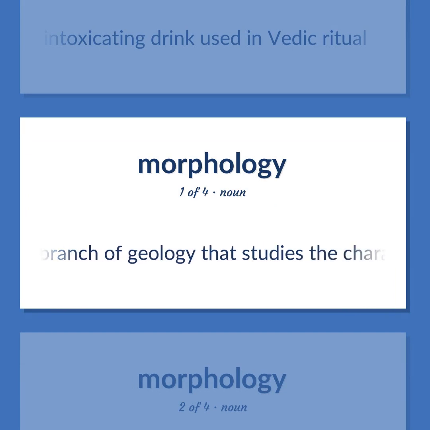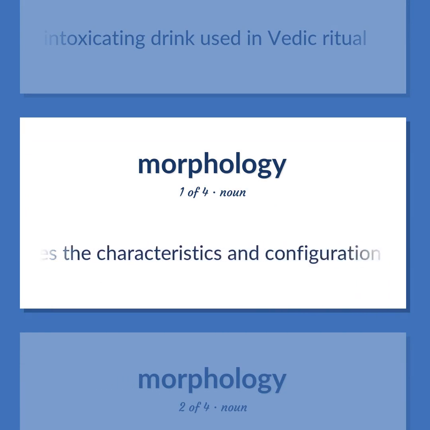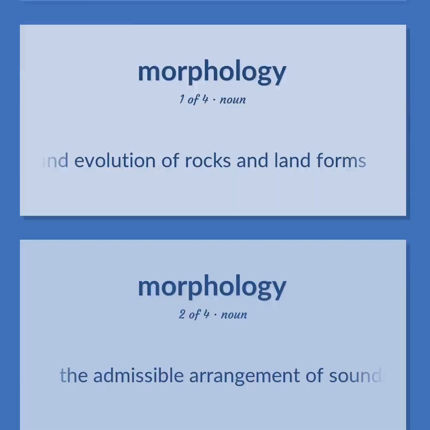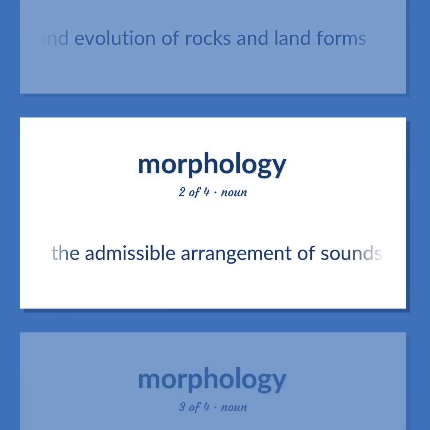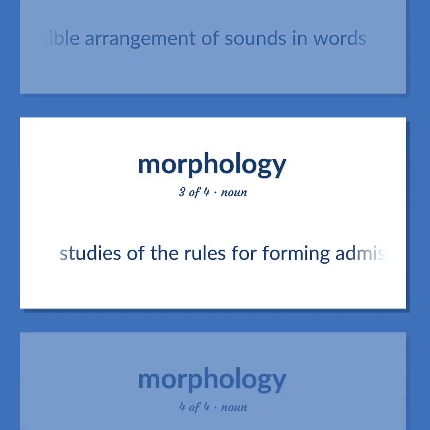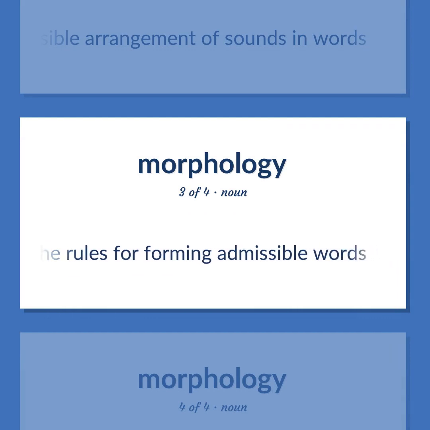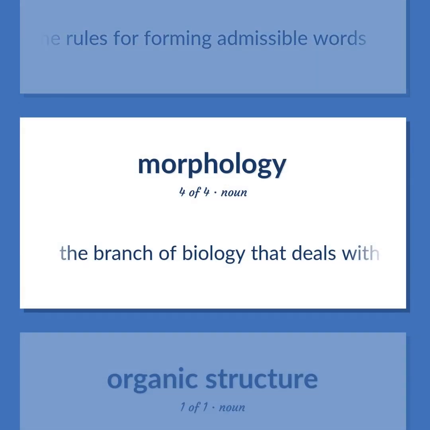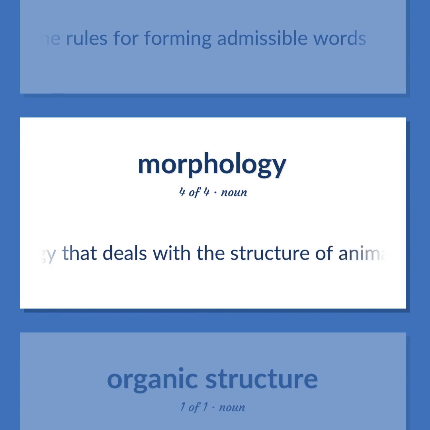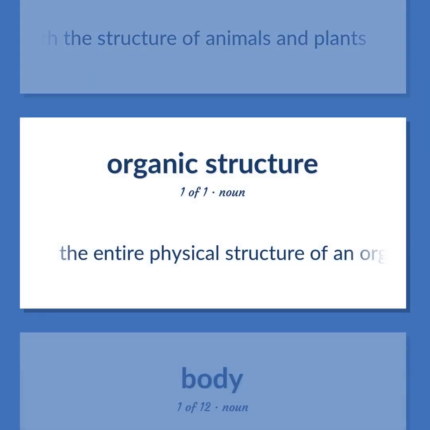The branch of geology that studies the characteristics and configuration and evolution of rocks and landforms. The admissible arrangement of sounds in words. Studies of the rules for forming admissible words. The branch of biology that deals with the structure of animals and plants. The entire physical structure of an organism, an animal, plant, or human being.